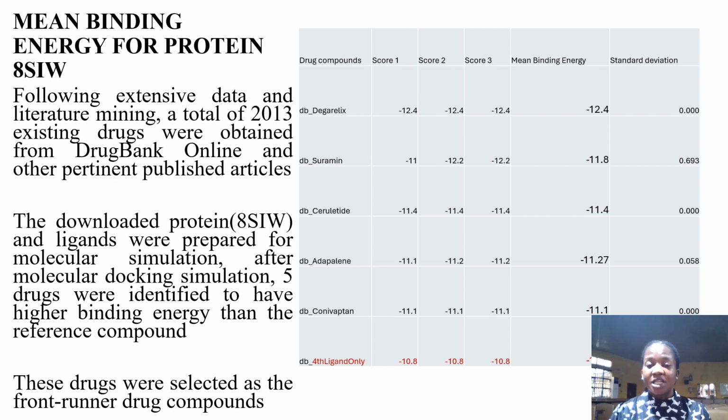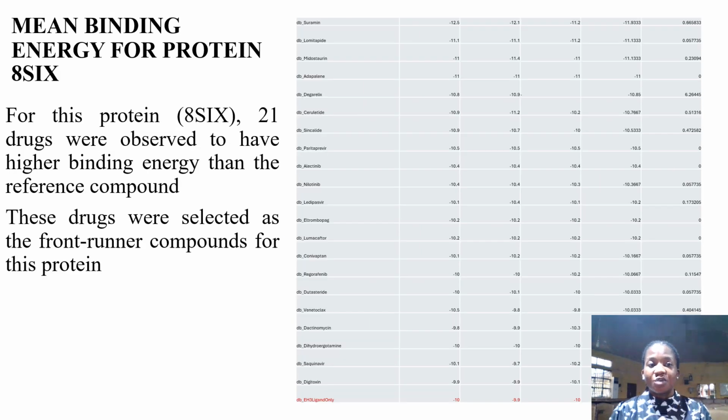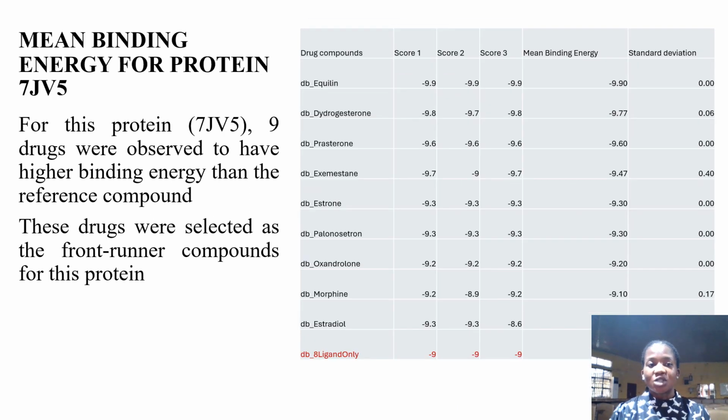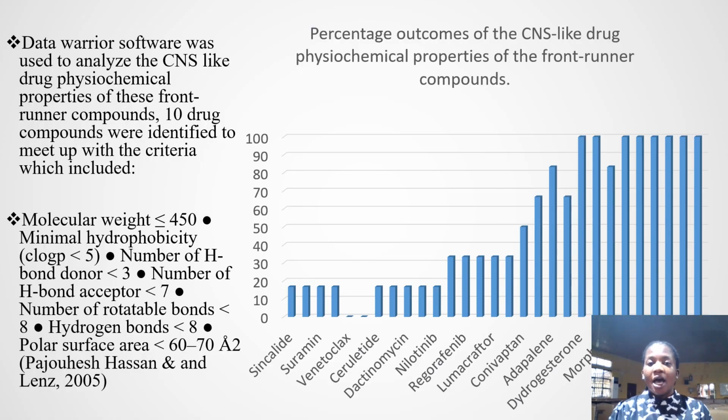From the table stated above, these are the drugs that have higher binding energy than the reference compound listed below. The first one is for protein X8XIC. The next one is for protein XIW, and the next one is for 7JV5. We also analyzed these drugs, which are frontrunner drugs, to determine the CNS-like physicochemical properties of these drugs. We carried out this analysis using Datawarrior software and worked based on the criteria that have been enlisted for CNS drugs, that is, drugs that pass through the central nervous system.